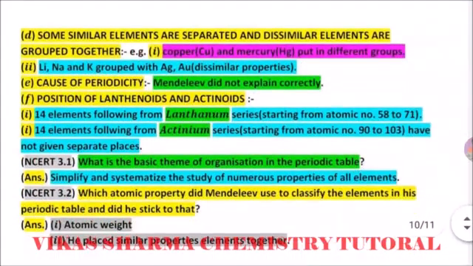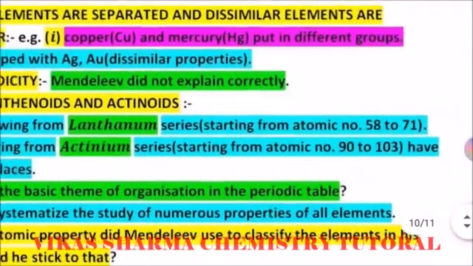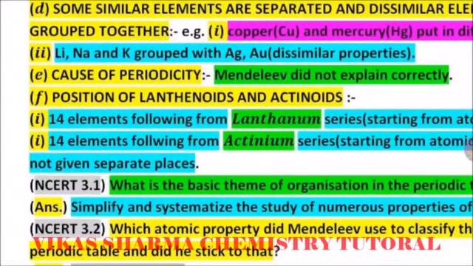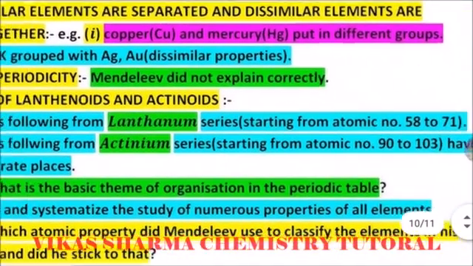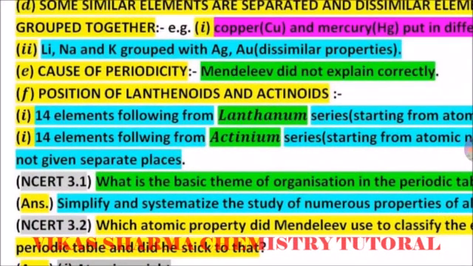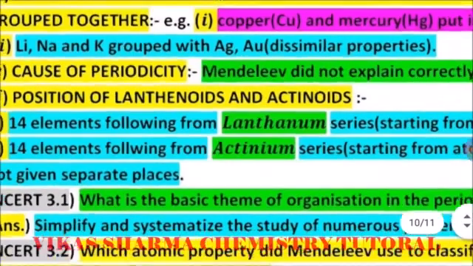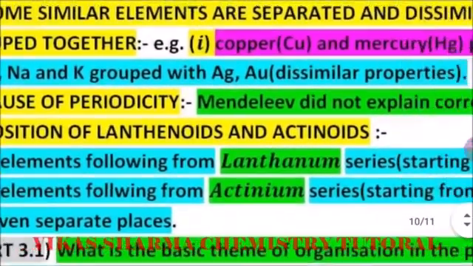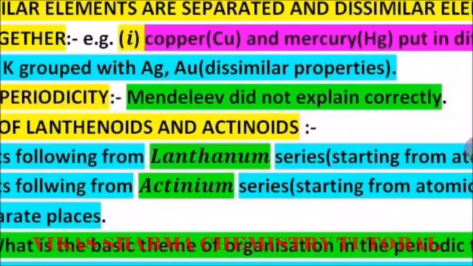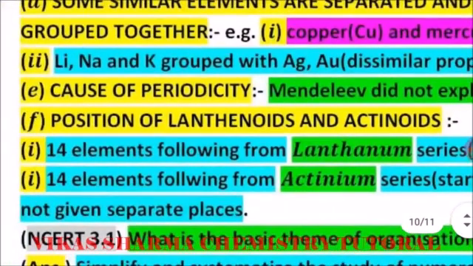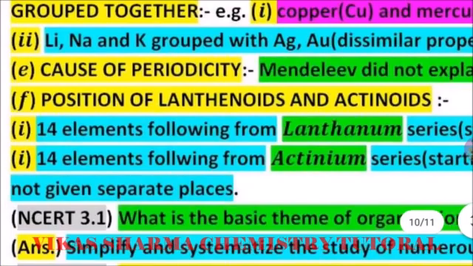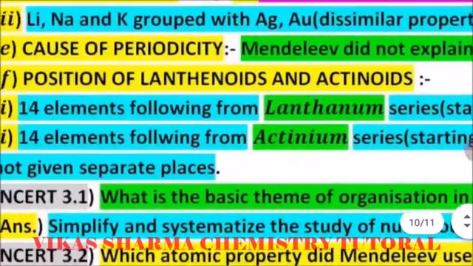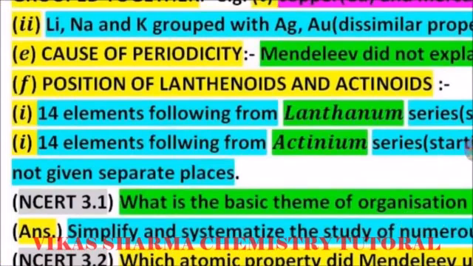Another drawback: some similar elements are separated and dissimilar elements are grouped together. For example, copper and mercury are put in different groups, though in the modern way they are transition elements; they show the same behavior but are put in different groups. And second, lithium, sodium and potassium are grouped with silver and gold, which have dissimilar properties. Lithium, sodium, potassium are alkali metals, but gold and silver are transition metals. The sixth one is the cause of periodicity. Mendeleev did not explain correctly why the elements show periodicity in the same group.